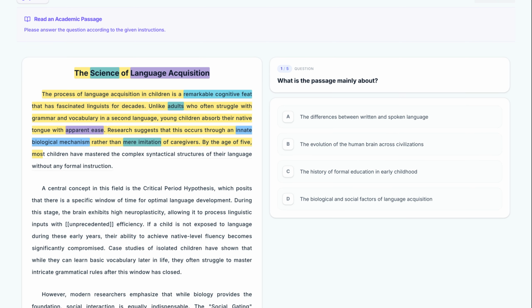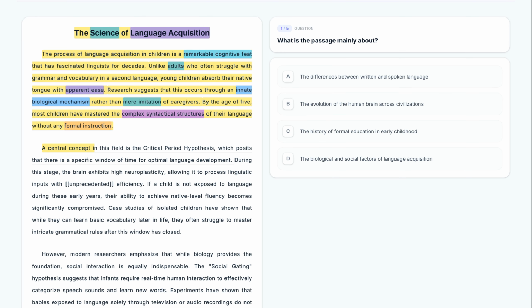By the age of 5, most children have mastered the complex syntactical structures of their language without any formal instruction. The author concludes the introductory paragraph by noting that children master complex syntactical structures by age 5. This demonstrates the efficiency of the biological process, especially since it happens without formal instruction.